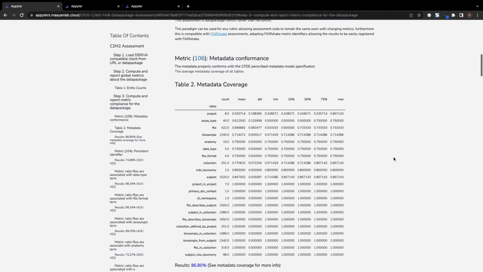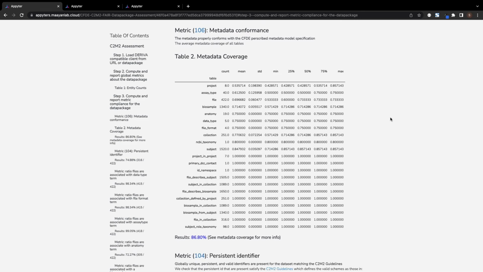The overall metadata coverage is broken down by table, where each value gives information on how many of the C2M2 specified columns are filled in for each entry in a table. For instance, the first row tells us that on average, about half of the C2M2 specified metadata fields are filled in for the project table.